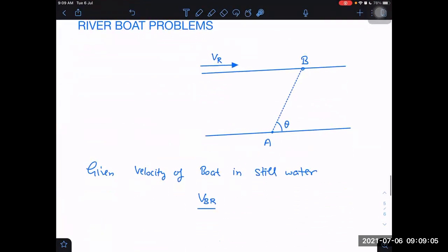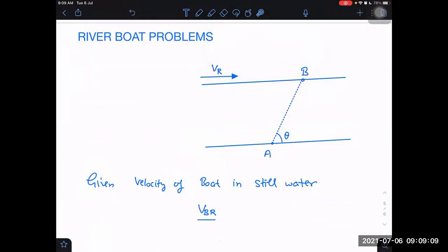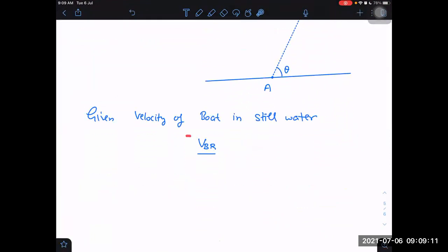So riverboat problems I wanted to take. Given velocity of boat in still water, whatever that velocity is, that will always be equal to velocity of boat with respect to river. Why will it be with respect to river?